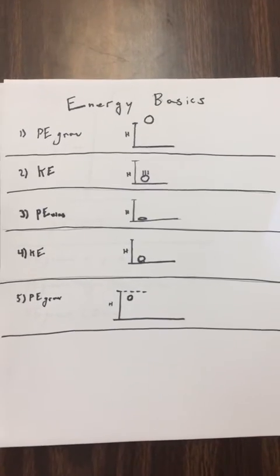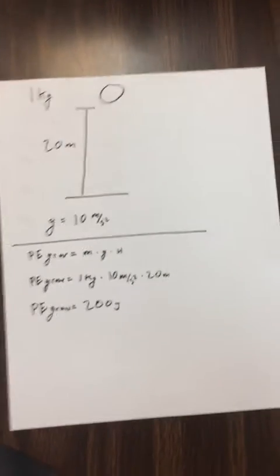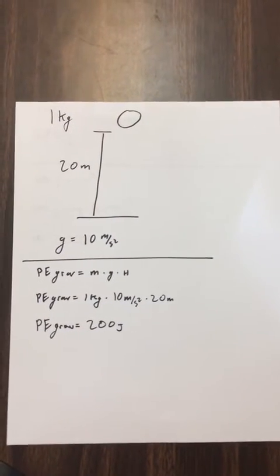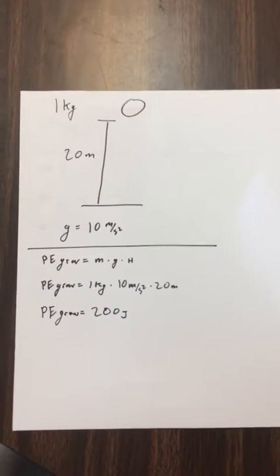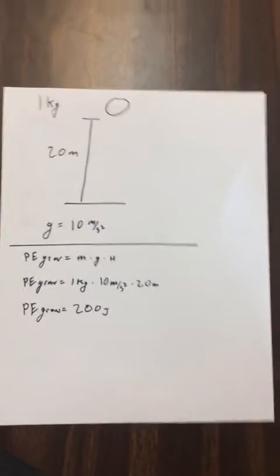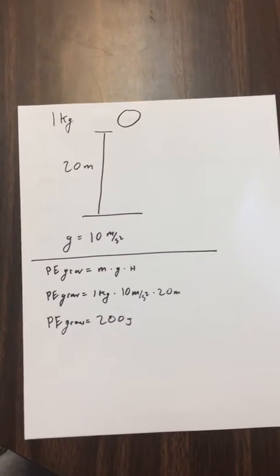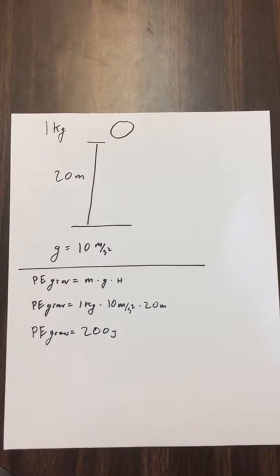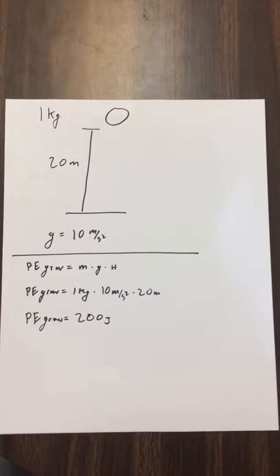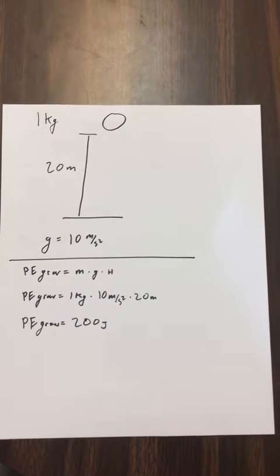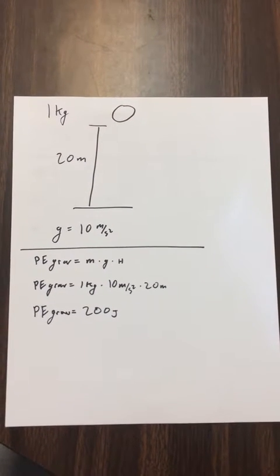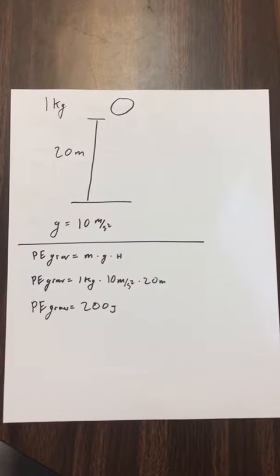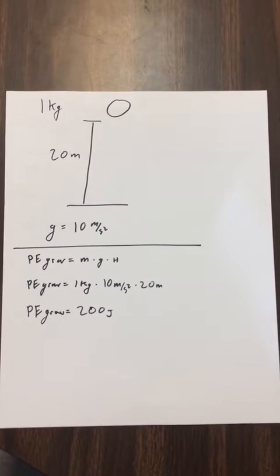Now for the portion where we do some physics type math. We're going to start out doing potential energy. We're going to calculate the potential energy of gravitation for a 1 kilogram object held at 20 meters in the air with an acceleration due to gravity of 10 meters per second squared. Air resistance is negligible here. For this formula, we will use PE of gravitation equals mass times acceleration due to gravity times height. We have all of our measurements, so you can just plug them in, and you should get 200 joules of potential energy of gravitation.